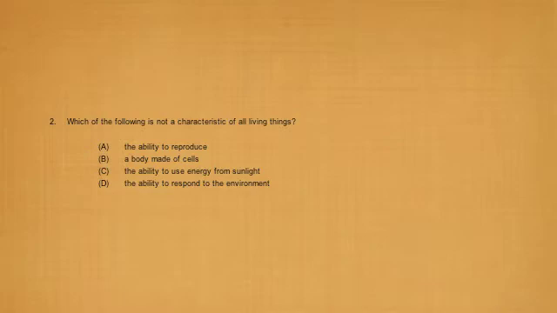Now moving on to the next question, which of the following is not a characteristic of living things? Well, living things, as you know, can reproduce. They are made up of cells, and not all of them have the ability to use energy from sunlight, but they have the ability to respond to the environment. Since it asks which is not a characteristic, it's option C, the ability to use energy from sunlight, because we can't go out in sunlight and obtain energy from it like plants do.